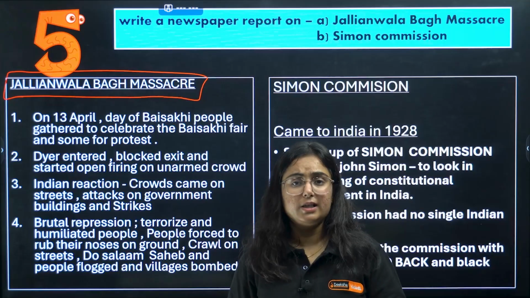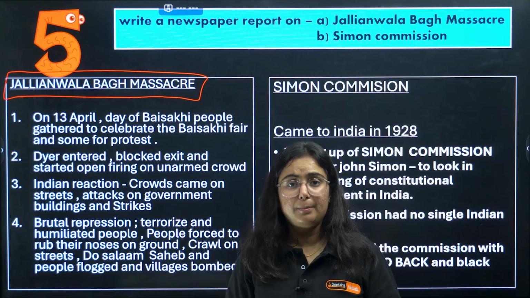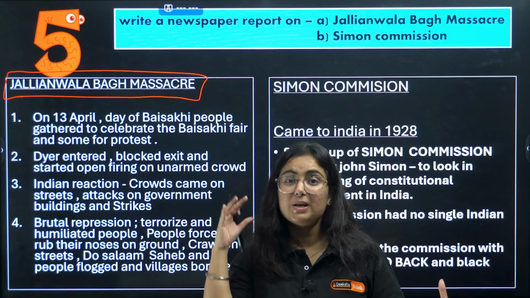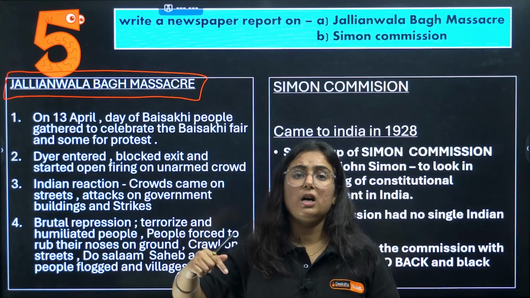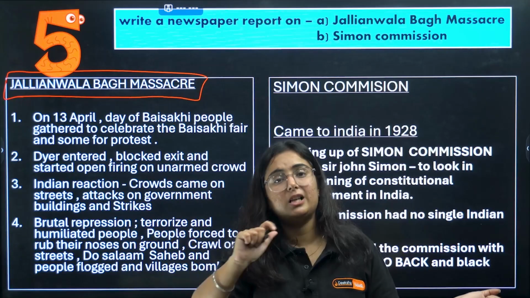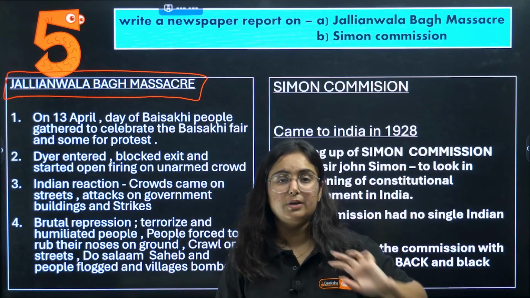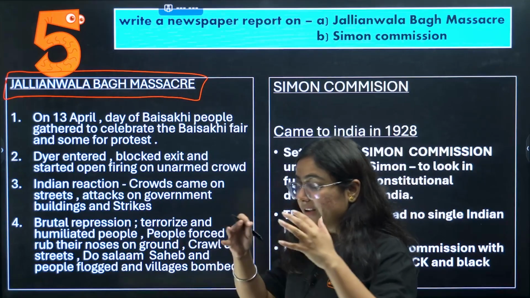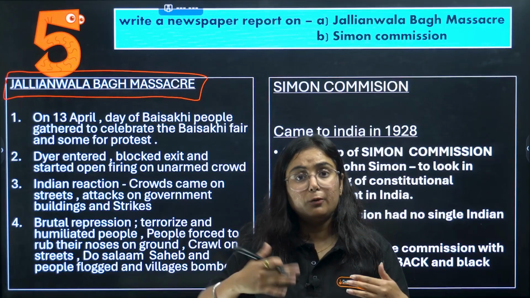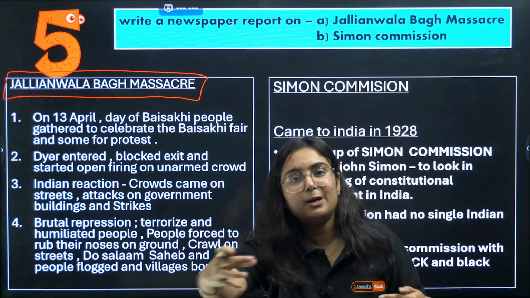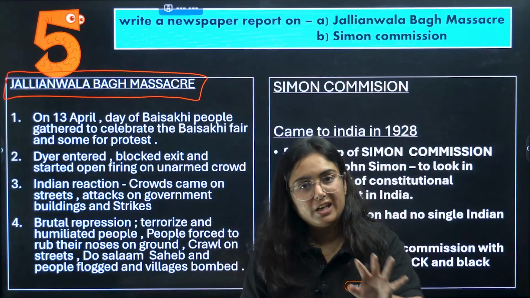As soon as the Rowlatt Satyagraha started, there was violence, and in Punjab particularly, the violence was more. Due to this, the British government applied martial law in the Punjab region, particularly Amritsar. But this information was not given to everyone. The common people or the villagers living nearby Amritsar were not aware of that.